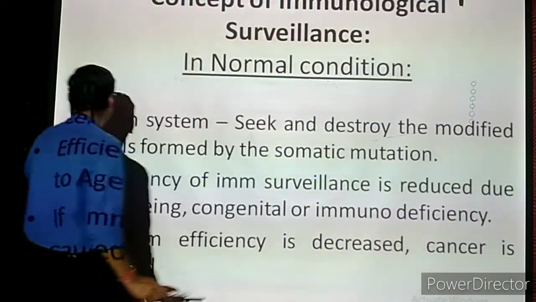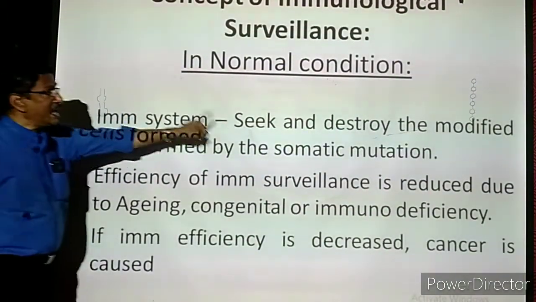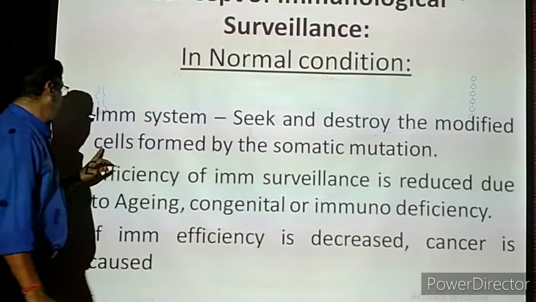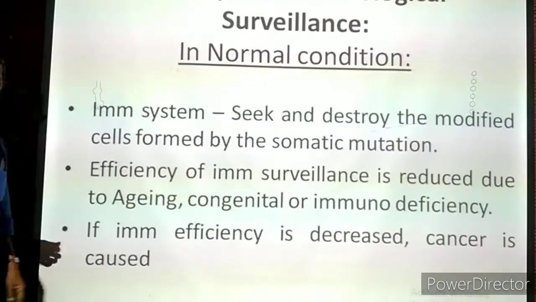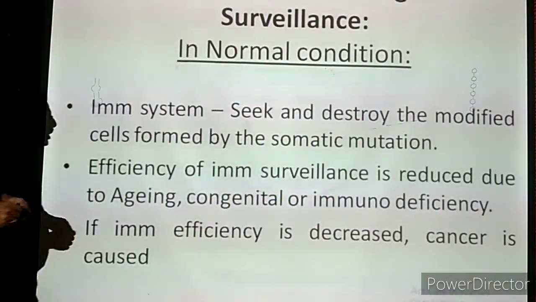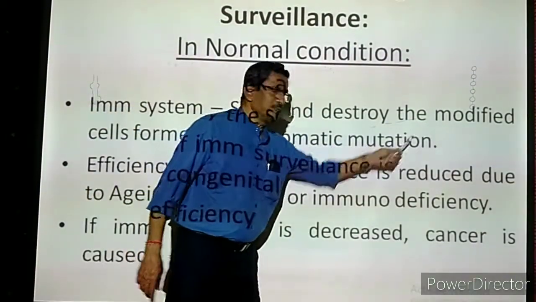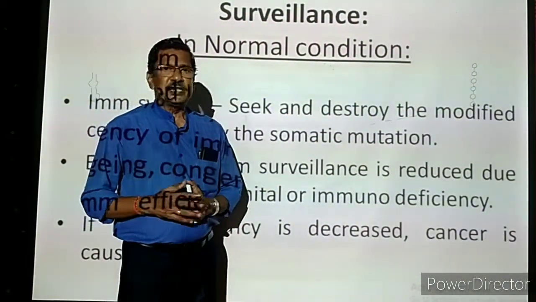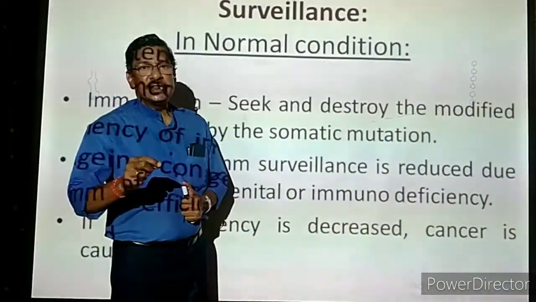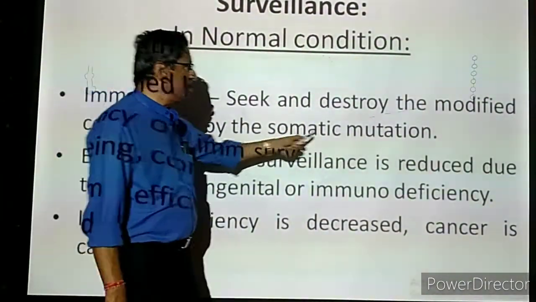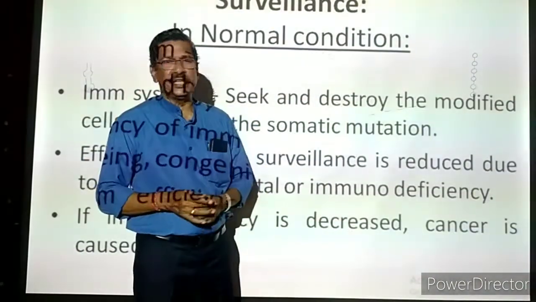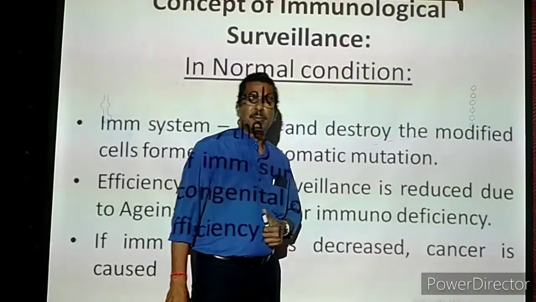Now, what is the normal condition? What is it actually doing? It seeks and destroys the modified cells formed by somatic mutation. First we have to understand somatic mutation. Sudden changes in the genes of the chromosome, any sudden change in the genes, we call a mutation.